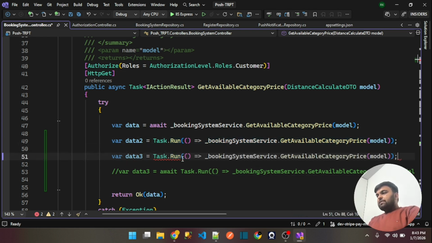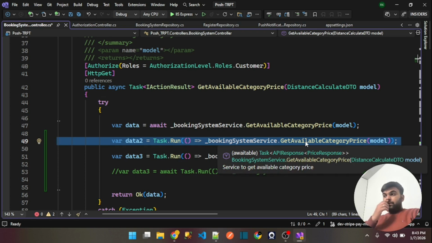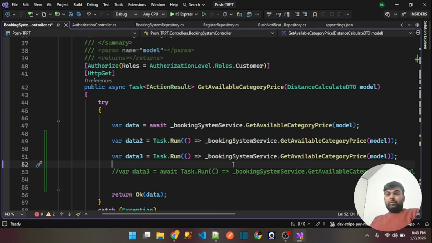Suppose these are the two operations I'm using, and these two operations are very heavy. I want to make them work in a separate thread. So in such scenarios, you have to understand when we should use it here.